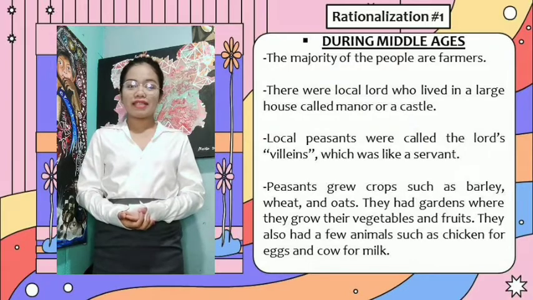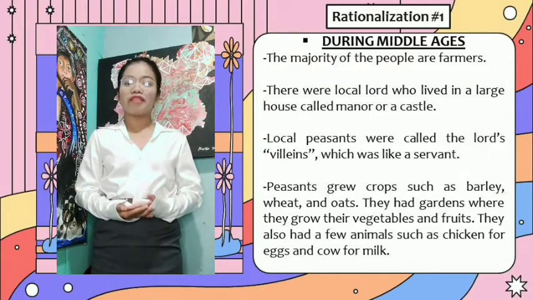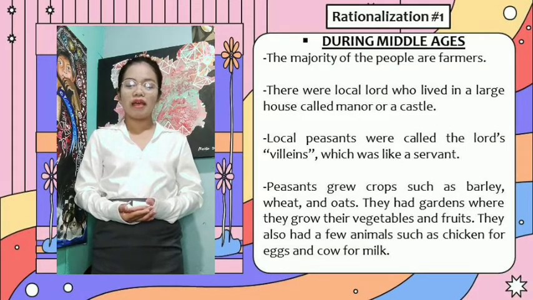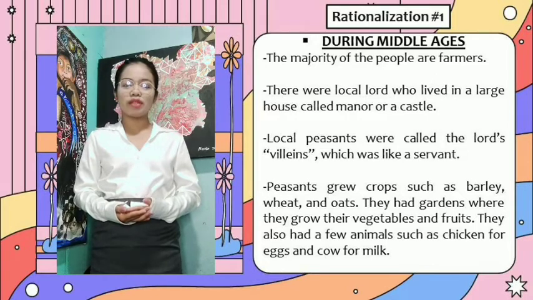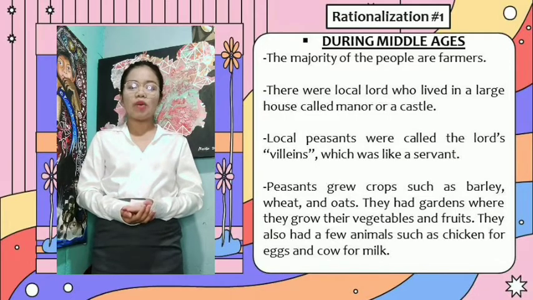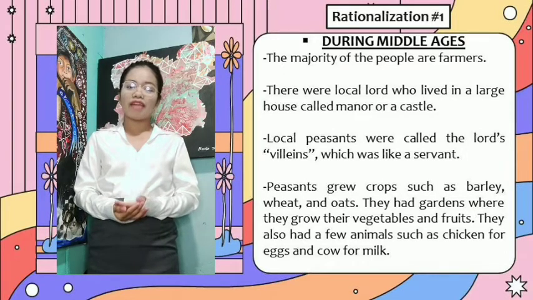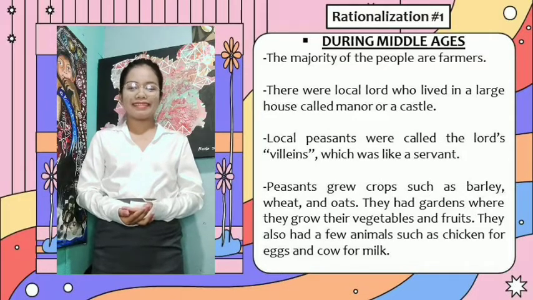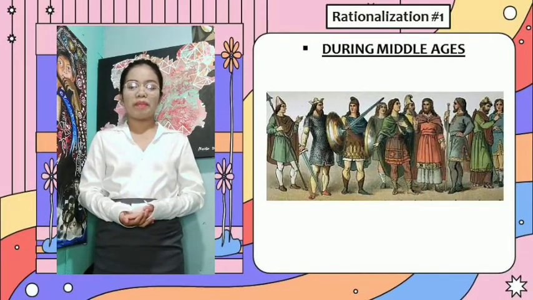During Middle Ages, the majority of the people are farmers. There were local lords who lived in a large house called manor or a castle. Local peasants were called the lord's villeins, which was like a servant. Peasants grow crops such as barley, wheat, and oats. They had gardens where they grow their vegetables and fruits. They also had few animals such as chicken for eggs and cow for milk. This is an image during Middle Ages.